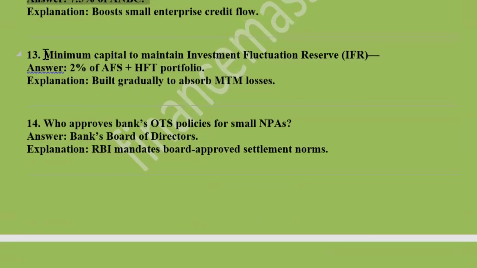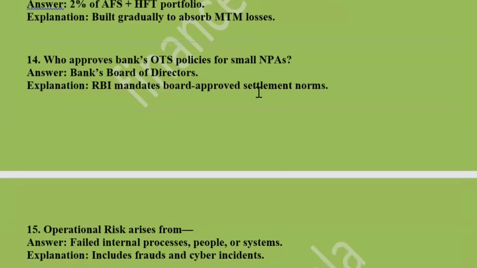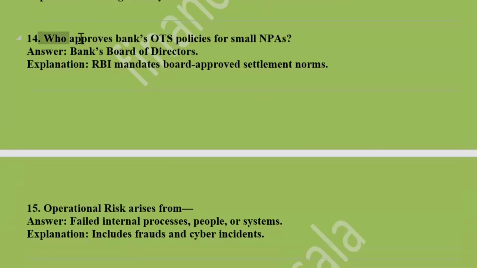Minimum capital to maintain the Investment Fluctuation Reserve, that is IFR, is 2% of the AFS plus HFT portfolio, built gradually to absorb MTM losses. Now, next: who approves the bank's OTS policy for small NPAs? It is the bank's board of directors.